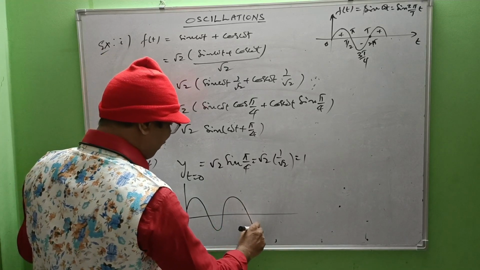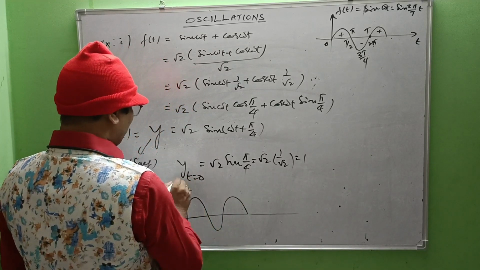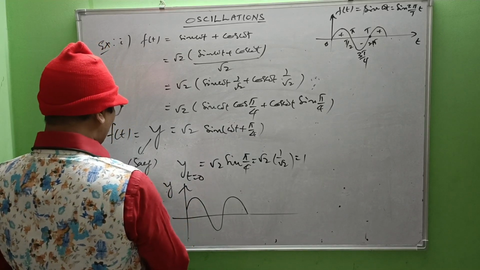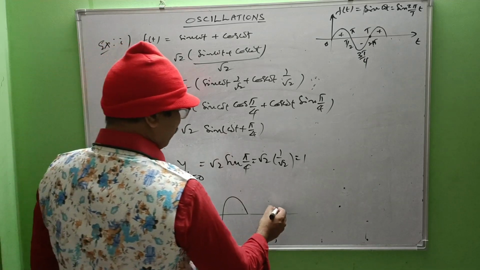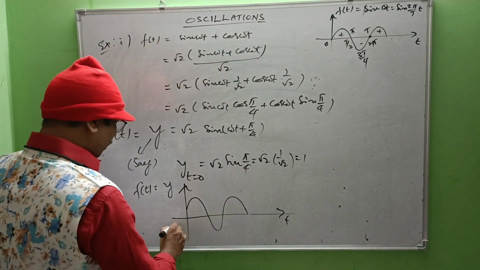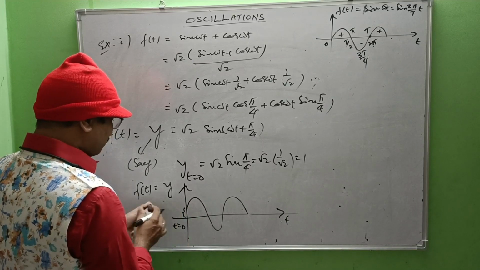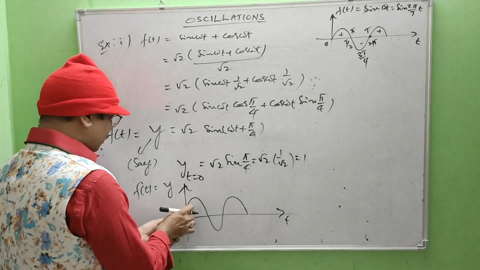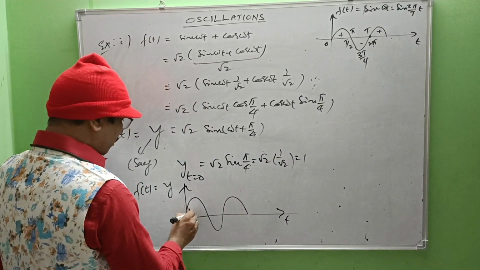So graph not starting from the origin. Am I right? See, this is the displacement, for example, f of t equal to displacement versus time. So when t equals 0, what is the displacement here from here to there? That is 1 meter. Suppose if it is in SI system, this is 1 meter.